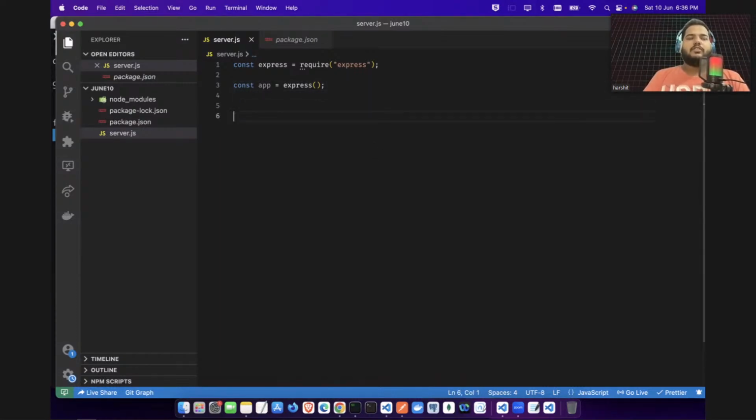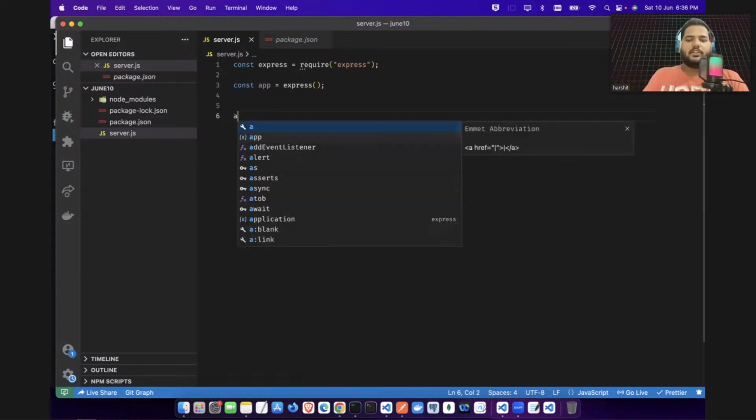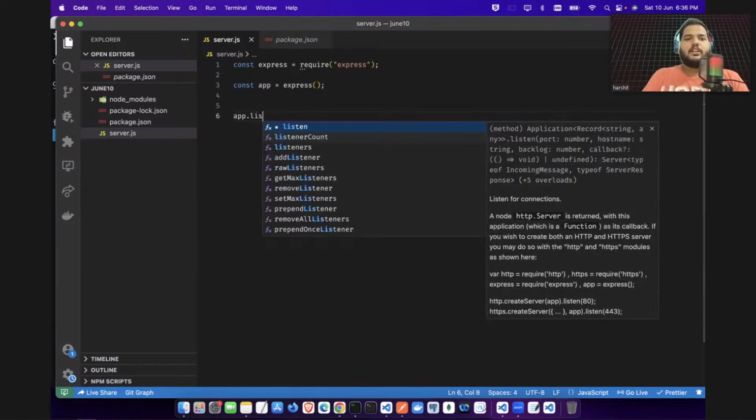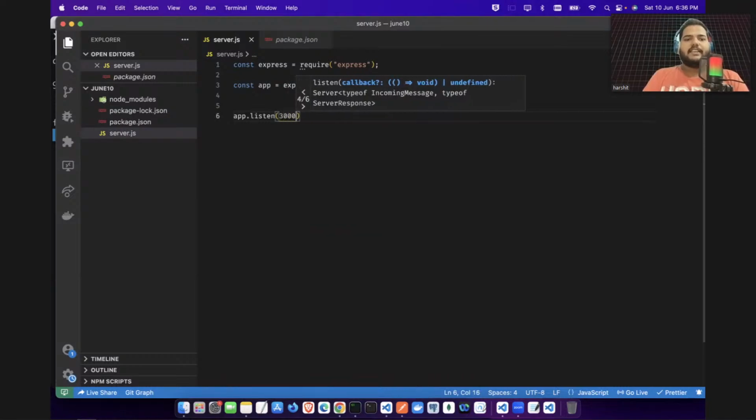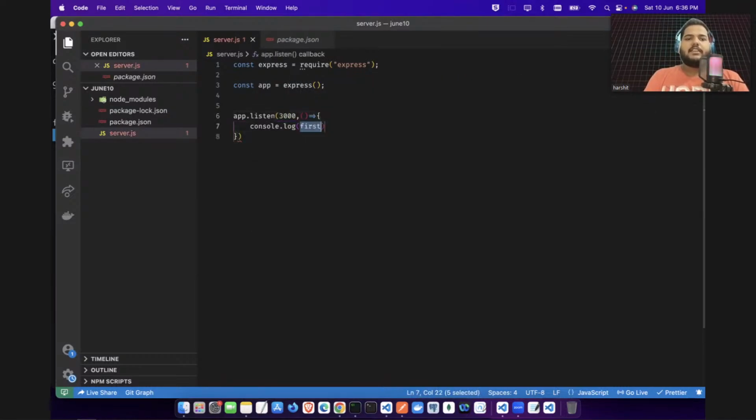Now after that, whenever you start your backend service, a backend project, it should be running on some port. So you can do app.listen, and it will be listening on, let's say, port 3000. And in the callback, you can give just a message, like server started at 3000.